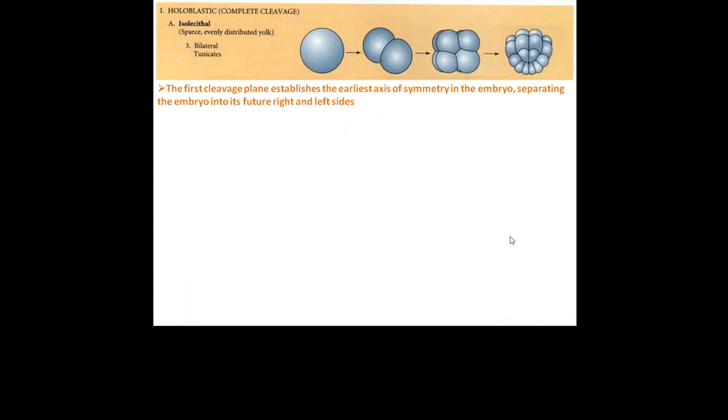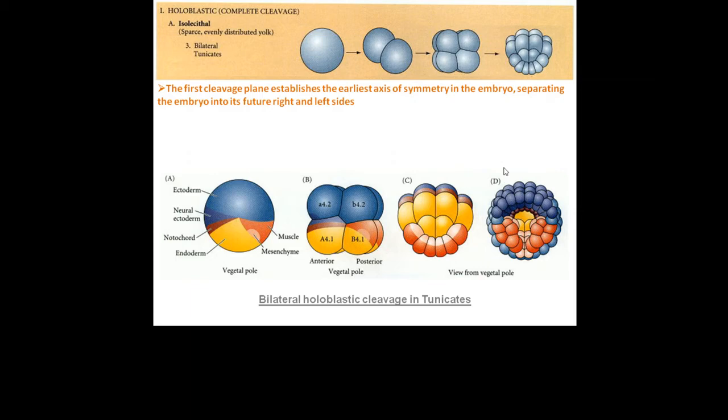The third kind of cleavage is bilateral holoblastic cleavage, as is seen in tunicates. In this, the first cleavage plane establishes the earliest axis of symmetry in the embryo, separating the embryo into its future right and left sides, such that subsequent divisions occur on both the sides just like mirror images, giving rise to bilateral symmetry in the embryo. This figure shows bilateral holoblastic cleavage in tunicates.